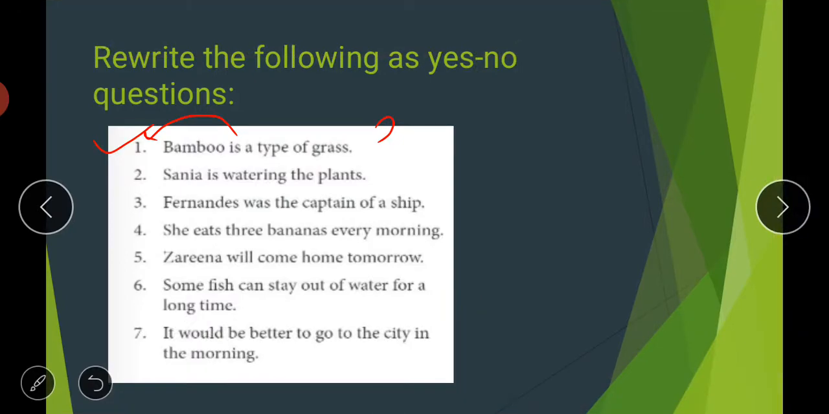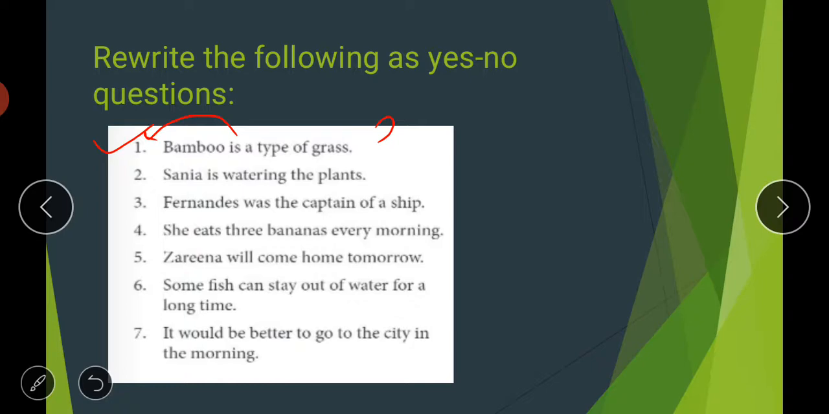Then in the second case also, the sentence is Sania is watering the plants. So we will simply make the question by putting the helping verb is at the starting of the sentence. So the answer will be, is Sania watering the plants? And at the end you will put a question mark. Then next comes Fernandez was the captain of a ship.